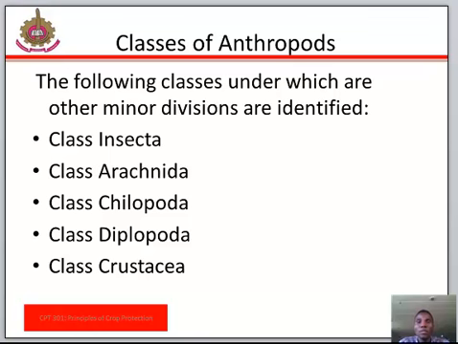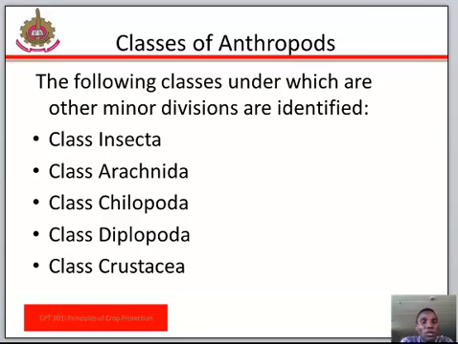We also have class Arachnida. These are characterized by two body regions, cephalothorax and abdomen, four pairs of legs, absence of antennae, and respiration by trachea or diffusion through the body walls. Examples are spiders, mites, and ticks.